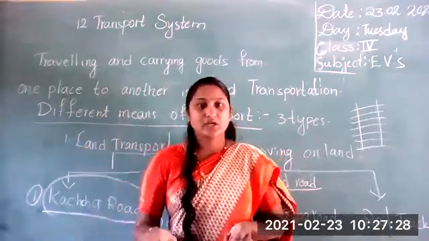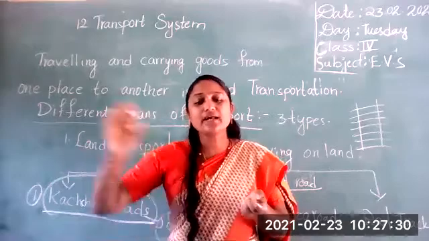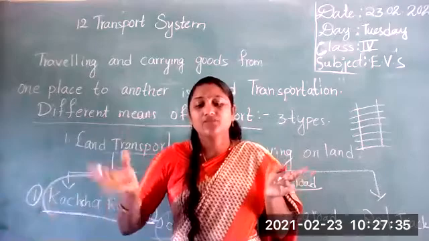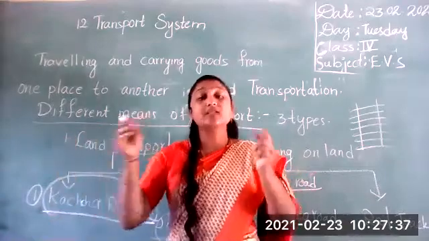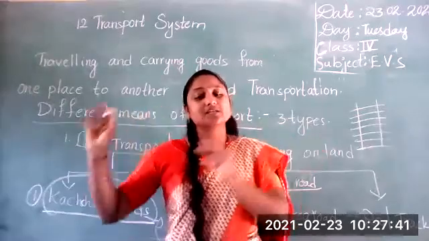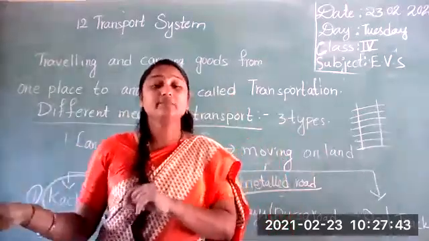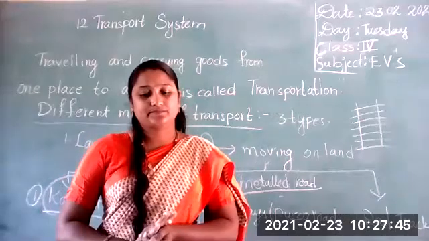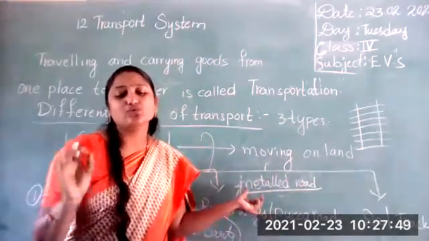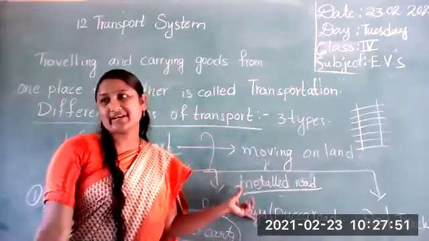Isn't it, children? So different types of trains are there. There are separate trains for carrying passengers and goods. Okay. So the trains for carrying various types of goods are called goods trains.